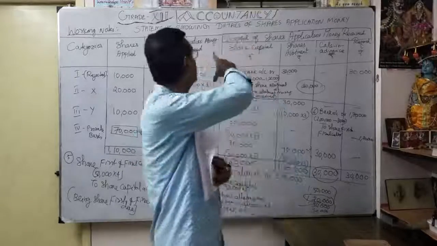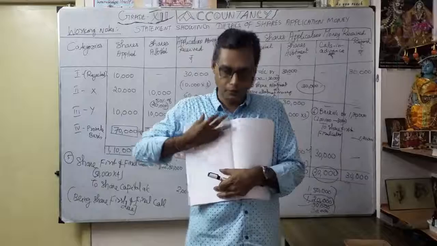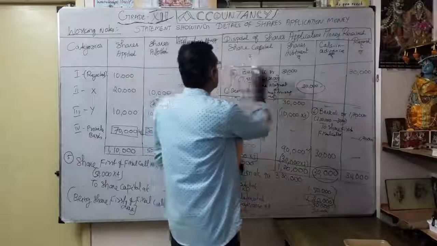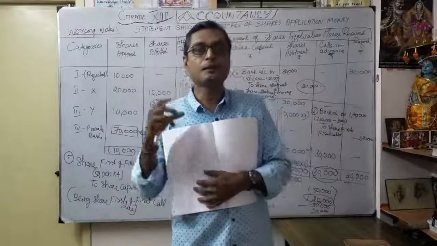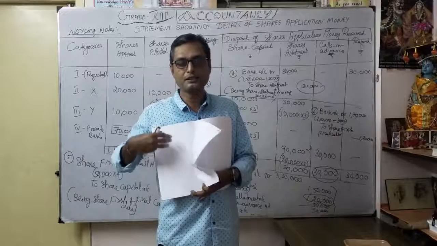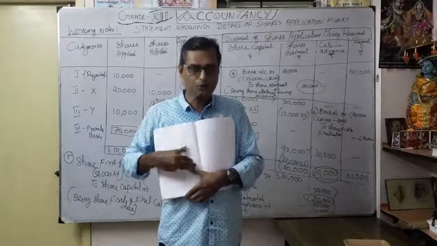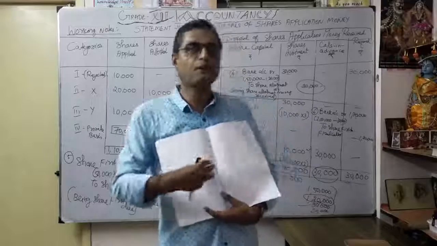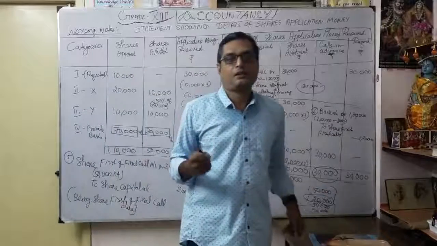Statement showing details of share application money received. So you have to utilize both ways. You can use a pencil and scale and draw the lines very clearly. Then the currency value. So that is why I am telling everything you have to do. That's the correct way of completing the problem. Understood? For journal entries, use spaces. But here we can't do journal entries immediately, only working notes first. Once you finish the working notes, then you come to the front side and start our journal entries with the help of the statement and the available information. That's the base of doing the work.